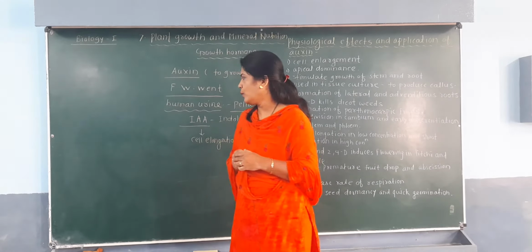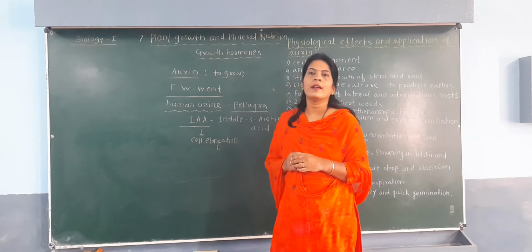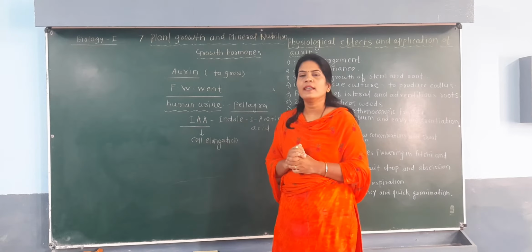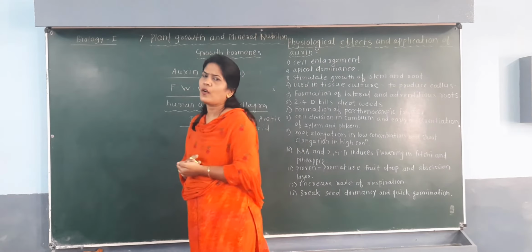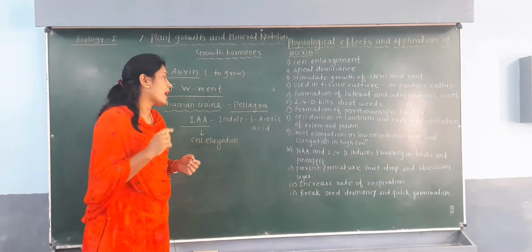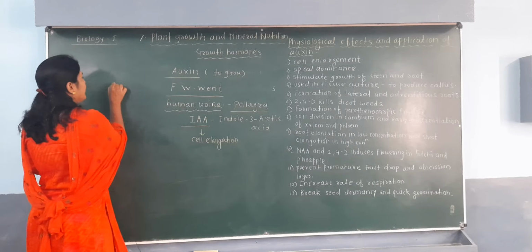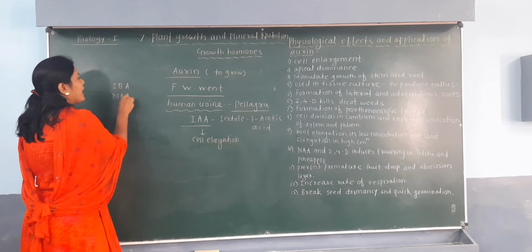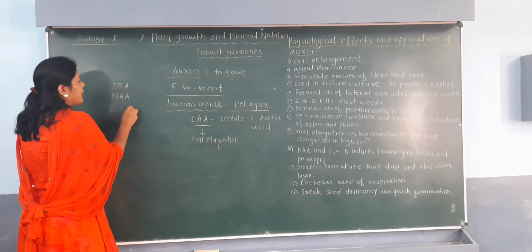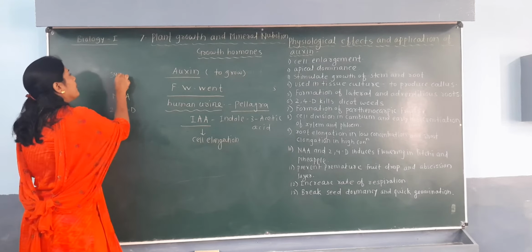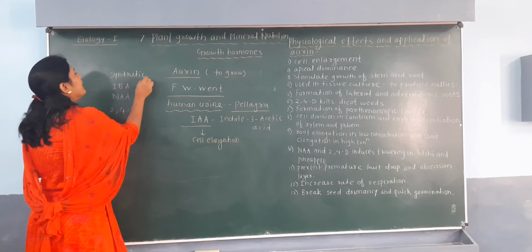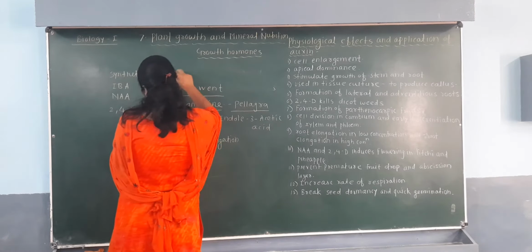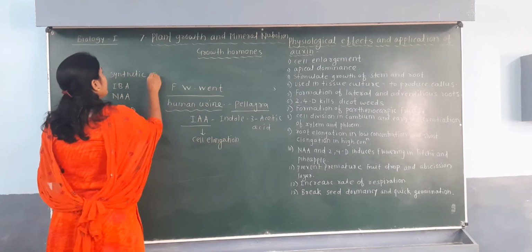Okay, now the next important point is that besides this auxin there are some synthetic auxins, and those are called IBA, NAA, and 2,4-D. These are called synthetic auxins.